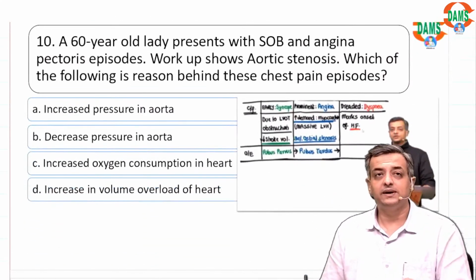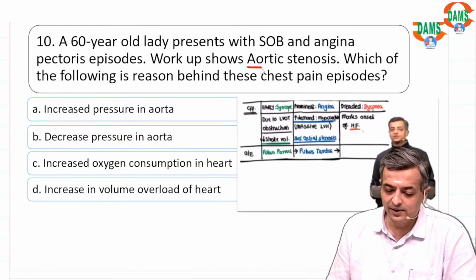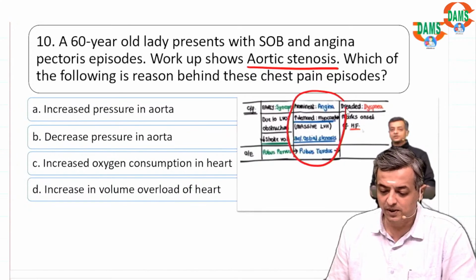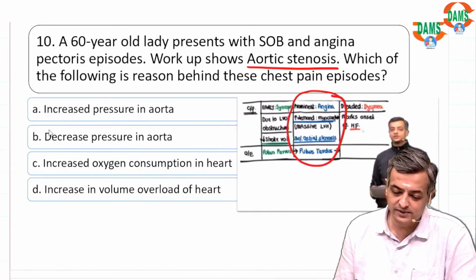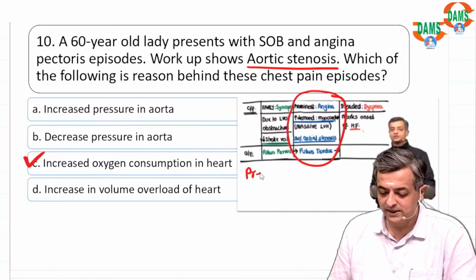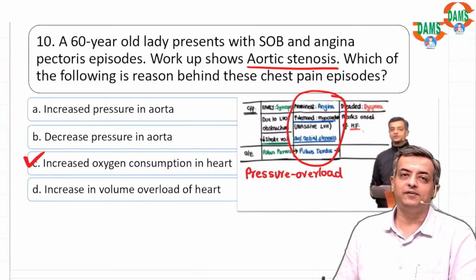A 60-year-old lady presents with shortness of breath and angina, having aortic stenosis. We said the mechanism of angina, the most prominent symptom in aortic stenosis, is due to increased oxygen demand because there is a massive pressure overload state on the left ventricle.